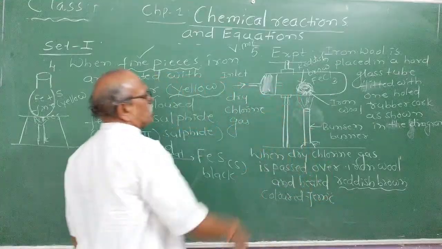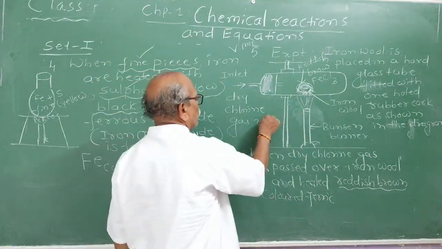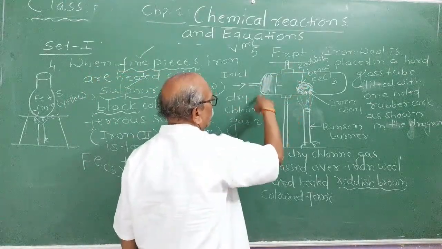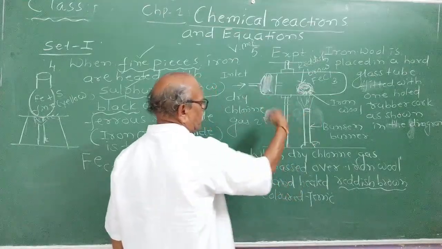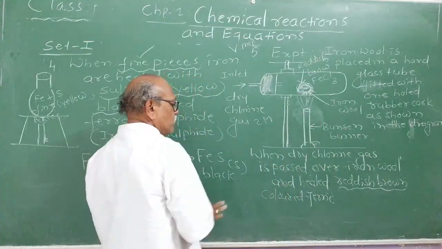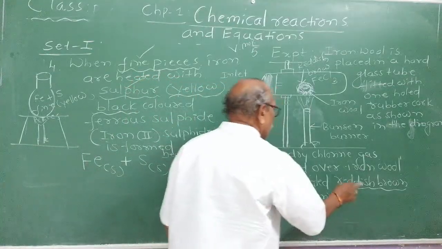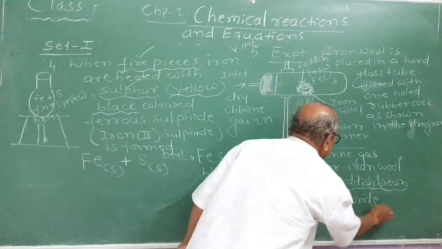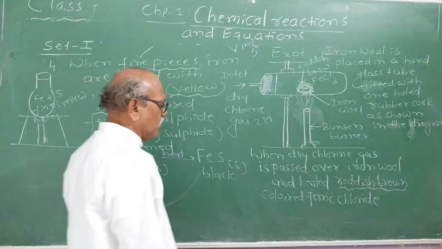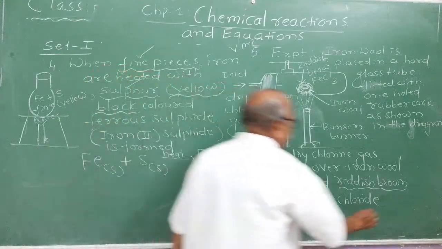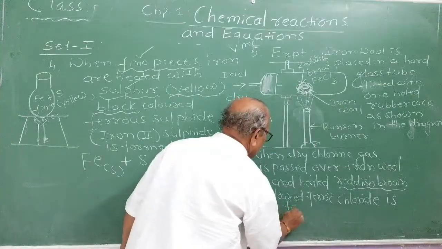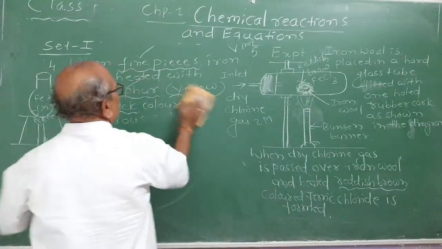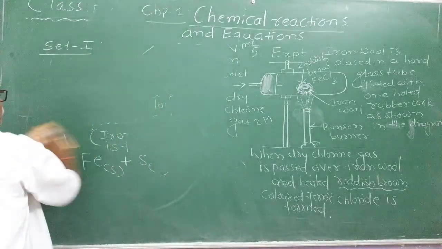Many times the question has appeared, only the diagram for 2 marks. They will ask you to label only iron wool, or whatever they ask you to label in the diagram; you have to draw the neat diagram and label it. Let us focus on the exam also. Reddish brown colored ferric chloride is formed. This is an experimental explanation in the set of reactions.